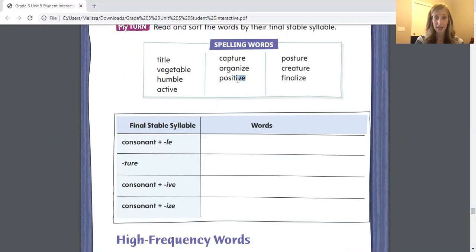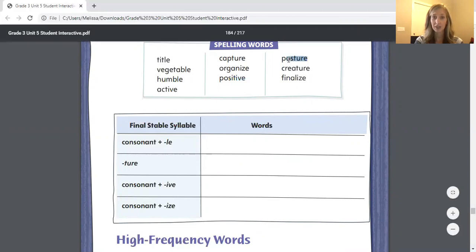Positive ends in I-V-E. That's consonant plus I-V-E. Posture ends in T-U-R-E. So it goes under T-U-R-E. Same with creature, T-U-R-E. And then finalize has that I-Z-E.